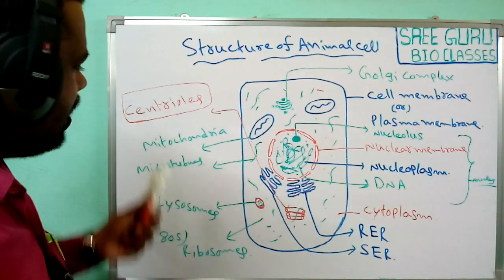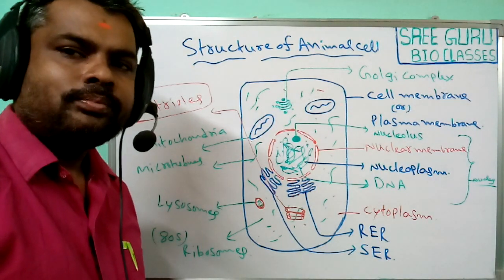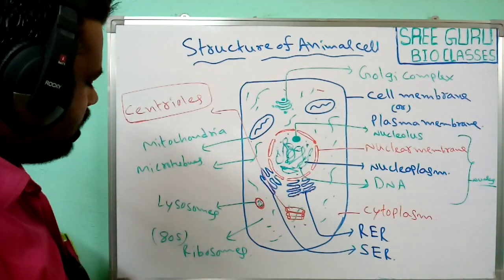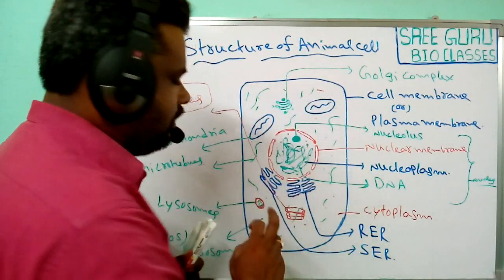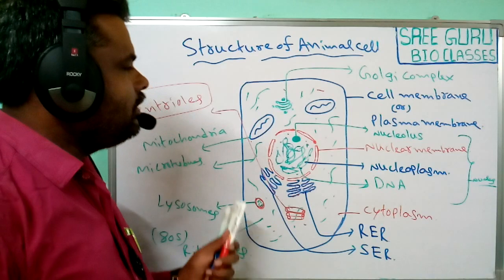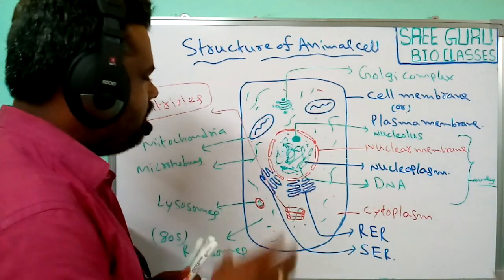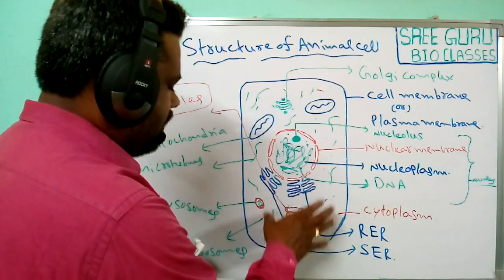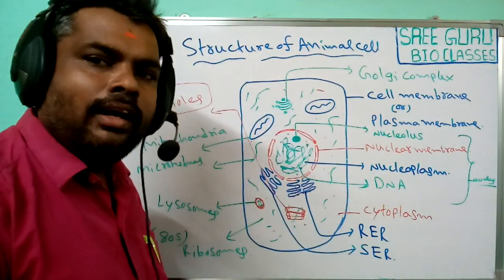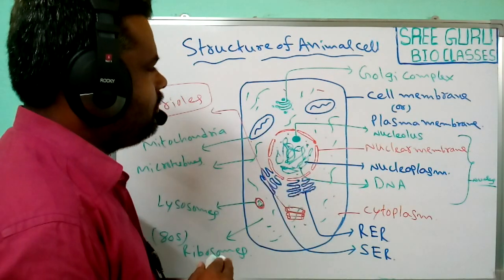So these are the common structures observed in animal cells. Animal cells do not have a cell wall like plant cells. Plant cells have a distinct cell wall, but animal cells do not have one. That is another important characteristic feature of the animal cell.